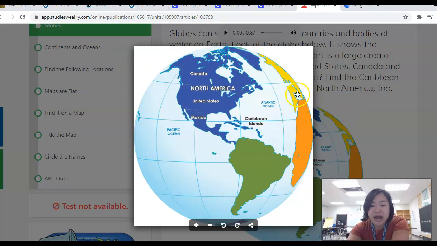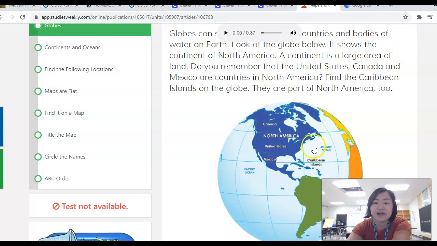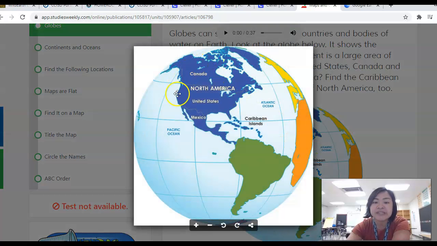Let's go ahead and take a look. I want you to find the Caribbean islands from North America, right? We are all part of the same continent. Even though we are different countries, we are all part of the same continent. Remember, a continent is a large area of land. And this is called North America. The countries in North America are Mexico, the United States, and Canada. And we had to look for the Caribbean islands here.